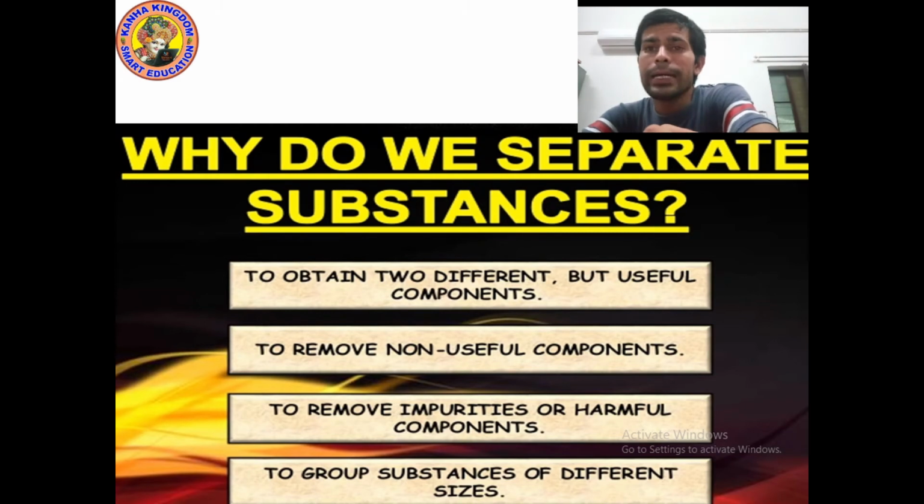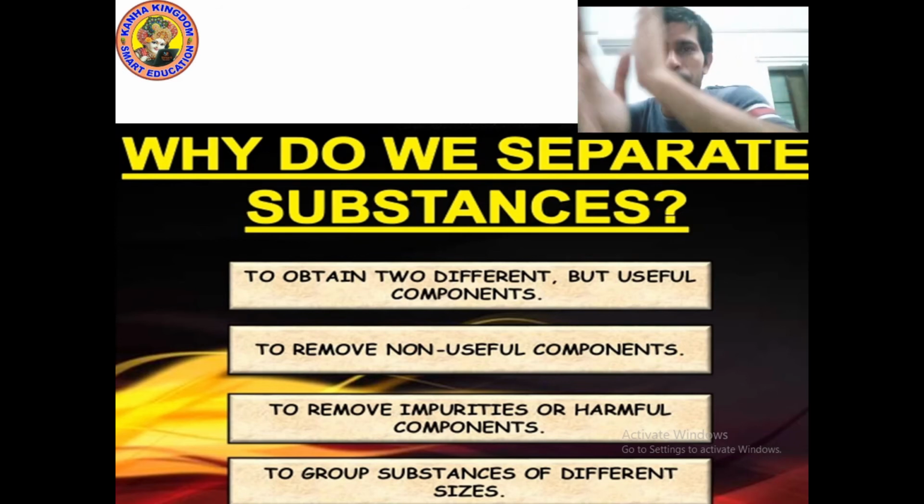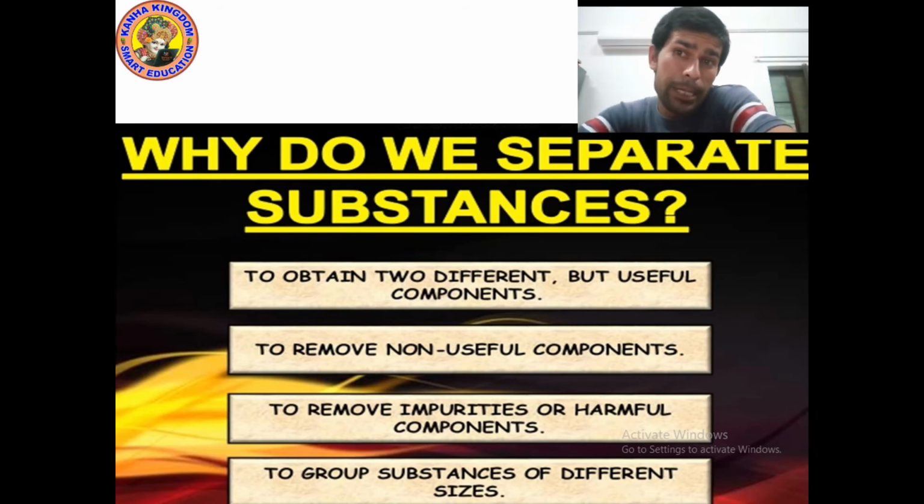Okay. Next is to group substances of different size. Yes, suppose you have many notebooks, many pencils, many pens, and you have put all the things together. Then how will you separate them?